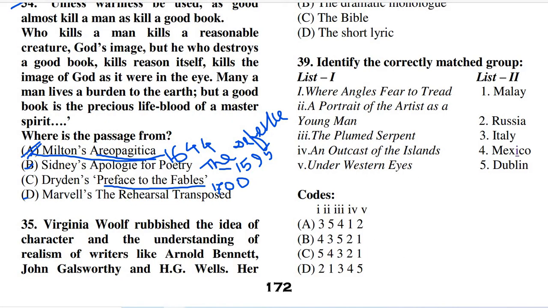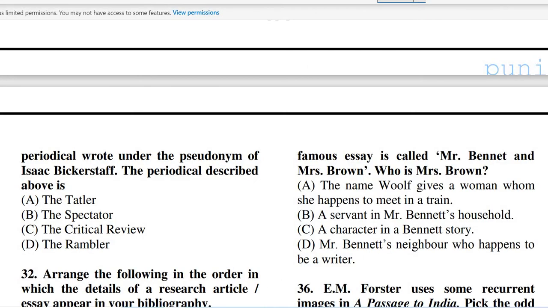Now question number 35. Virginia Woolf rubbished the idea of character and the understanding of realism of writers like Arnold Bennett, John Galsworthy, and H.G. Wells. Her famous essay is called Mr. Bennett and Mrs. Brown.